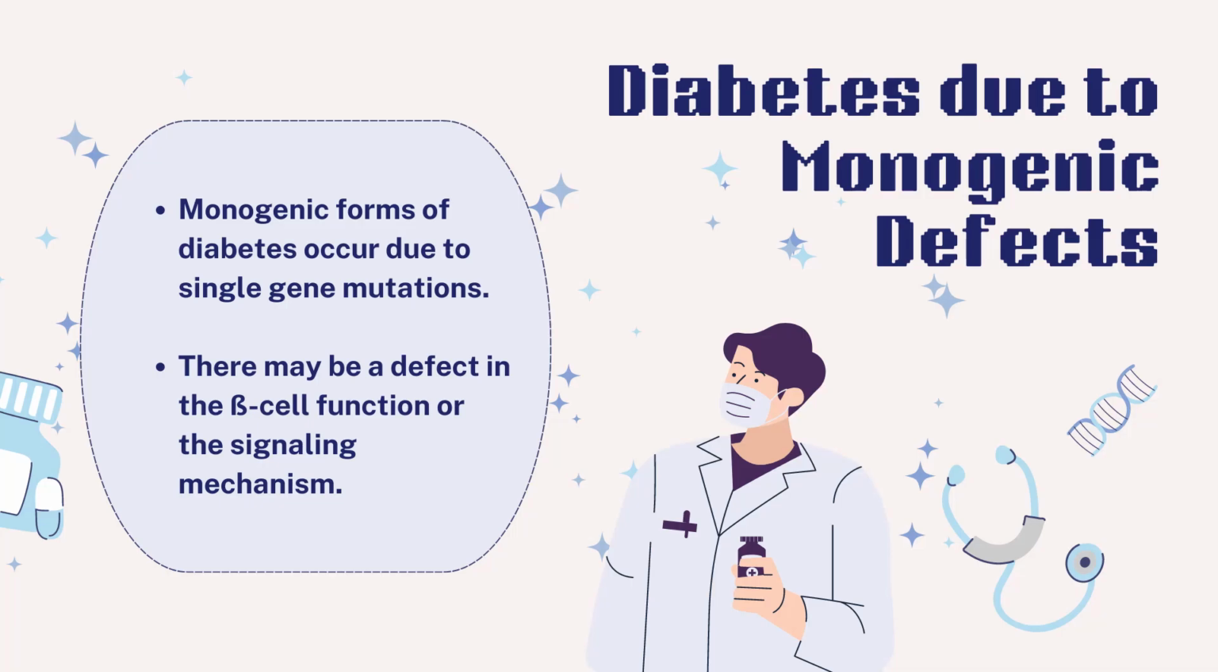Diabetes due to monogenic defects. Monogenic forms of diabetes occur due to single gene mutations. There may be a defect in the beta cell function or the signaling mechanism.